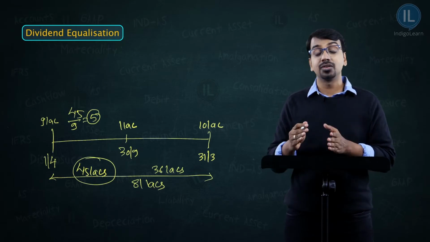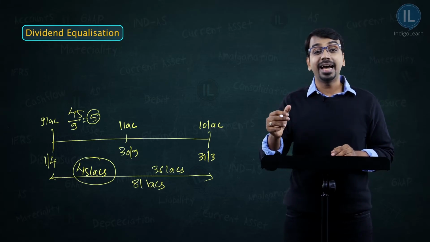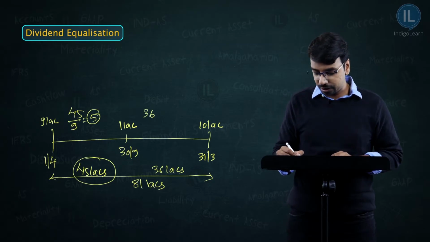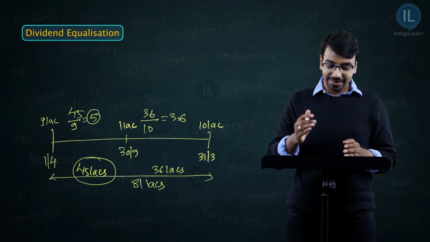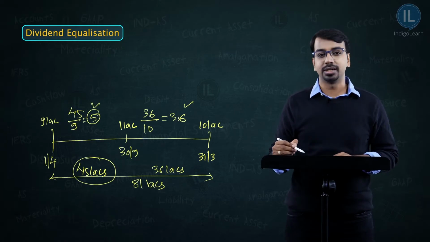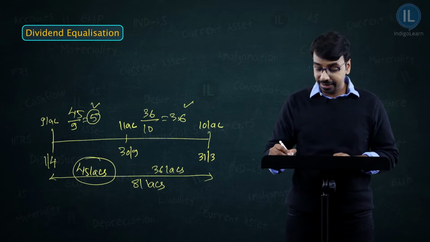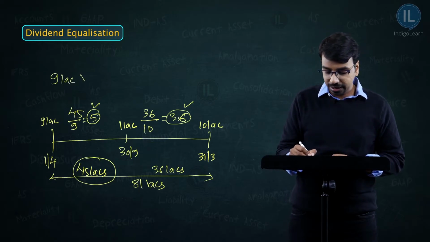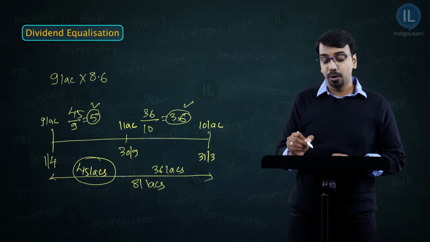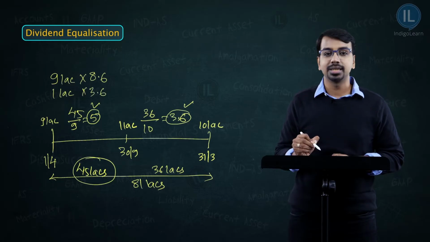And what happened in the second half? 36 lakhs was earned for whom? 36 lakhs was earned for the entire 10 lakh unit holders. So per unit if you calculate, you get 36 by 10, 3.6. So the 9 lakh unit holders who were holding the units from 1st April are entitled to 5 and 3.6, but the individuals who bought units on 30th September are entitled to only this 3.6. So the 9 lakh unit holders should actually get 8.6, whereas the additional 1 lakh unit holders should get only 3.6.